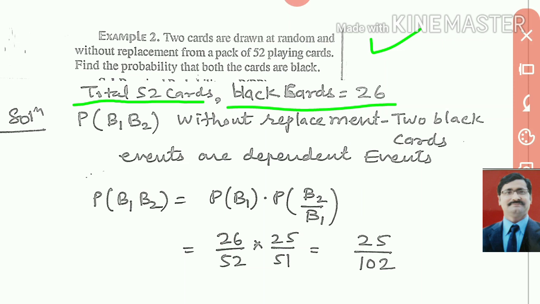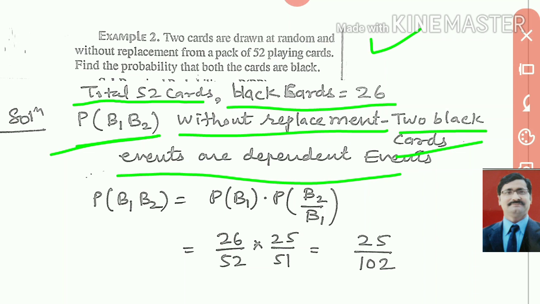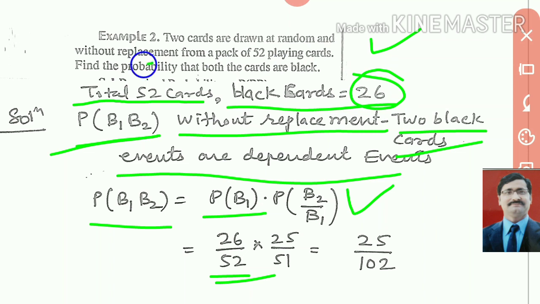Similarly, look here how we can do the probability of B1 B2, meaning the probability that the first card is black and the second card is black. That will be without replacement. Two black cards will be drawn, so the events are dependent events. So we can write here P(B1 and B2) equal to P(B1) and P(B2 upon B1). First time we draw the black card, the probability of a black card will be 26 upon 52.